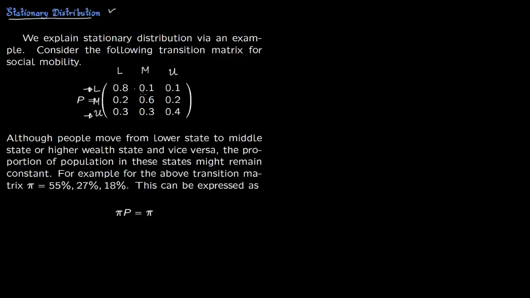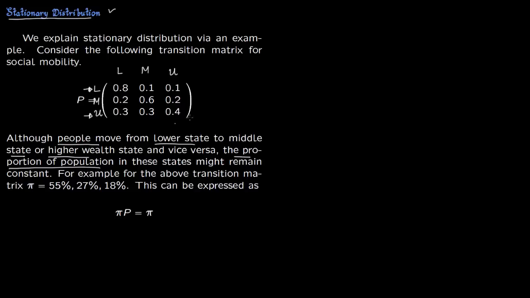So there is social mobility. People can move from lower to middle class to upper class, and from upper class to middle class, and so on. So there is all possible mobility. Although people move from lower state to middle state or higher wealth state and vice versa, the proportion of the population in these states might remain constant.